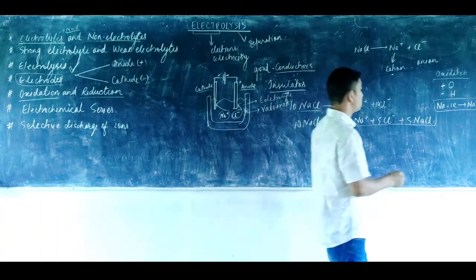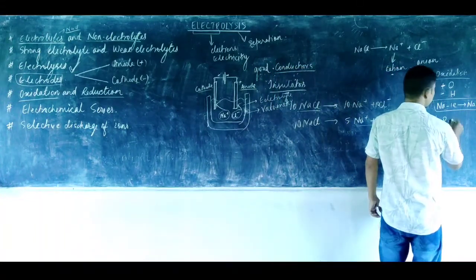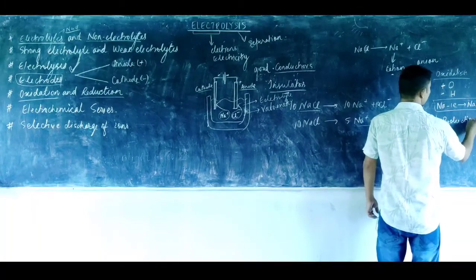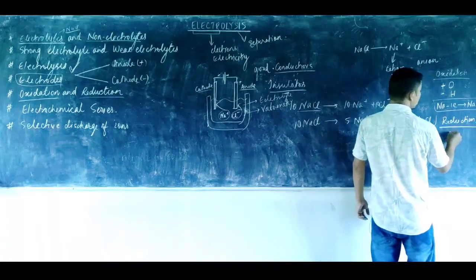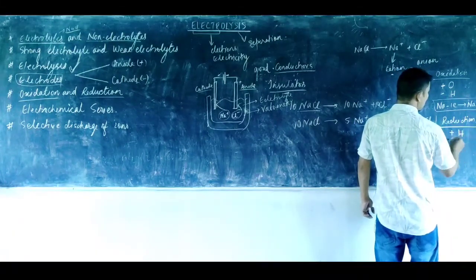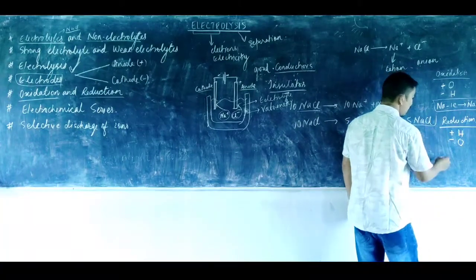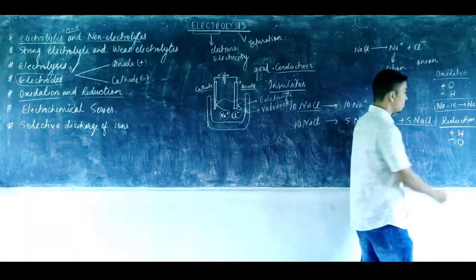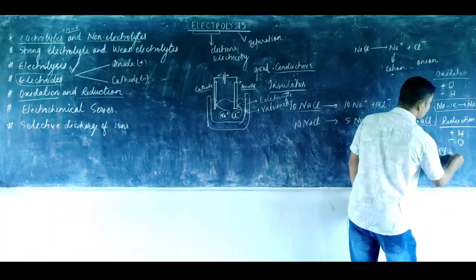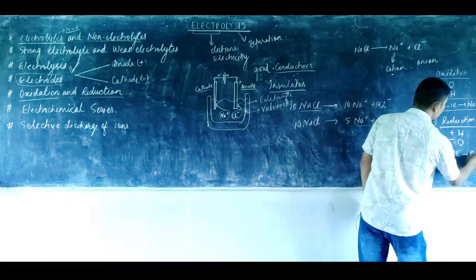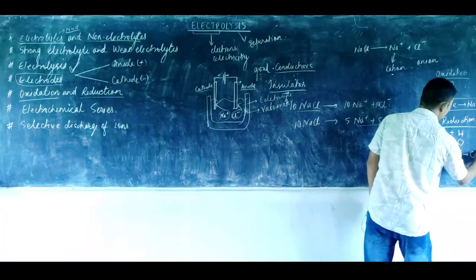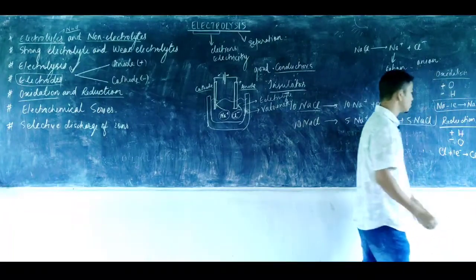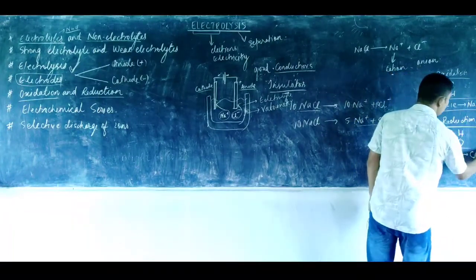Similarly, what is reduction? Reduction is either the addition of hydrogen or the removal of oxygen, and in terms of loss or gain of an electron, chlorine can gain one electron and form Cl-. This process is known as reduction.